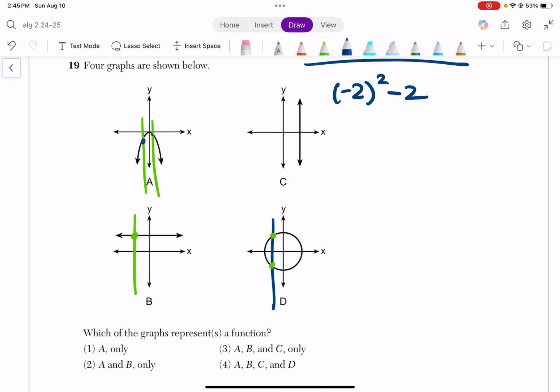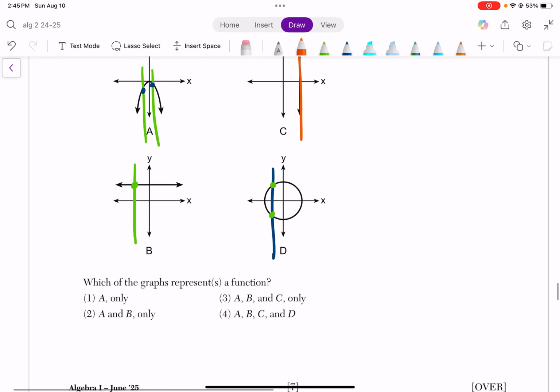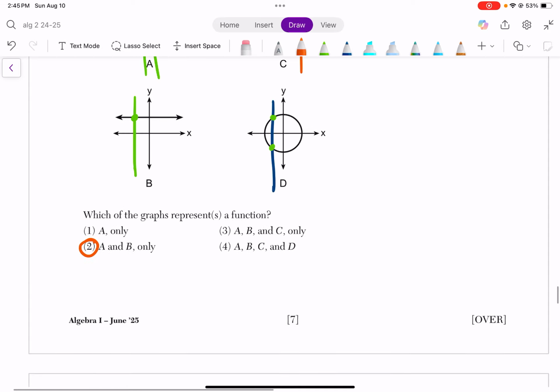Every time you draw a vertical line, you can see how many times it hits. If it hits once, it's a function. If it hits more than once, it is not a function. C is also not a function because what if I draw a vertical line just right down there? It hits at every point. So the answer would be A and B.